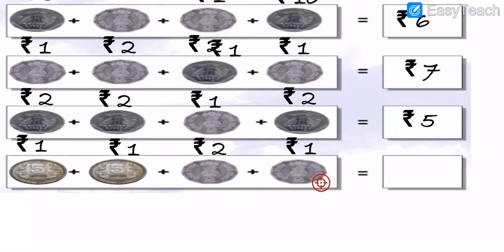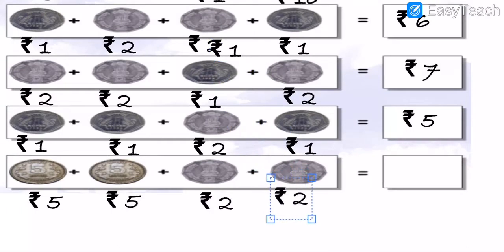Okay. Then after here is the last row. So now first of all I am going to write the rupees here. A 5 rupees coin is here. Then after again a 5 rupees coin is here. Then after here is a 2 rupees coin. A 2 rupees coin is here. Again here is a 2 rupees coin. Got my points, my dear students? Understood? I hope you all have understood.